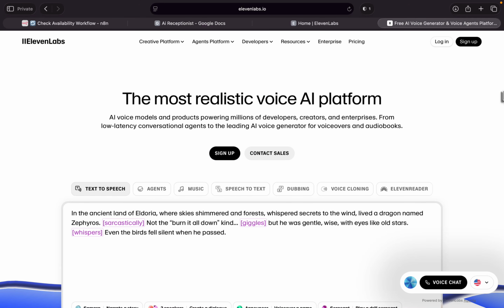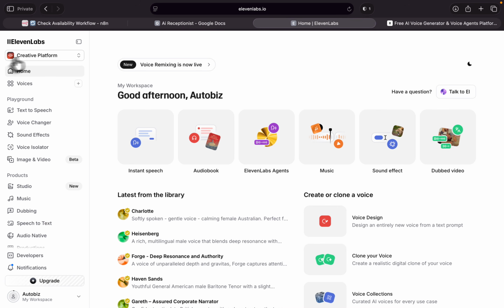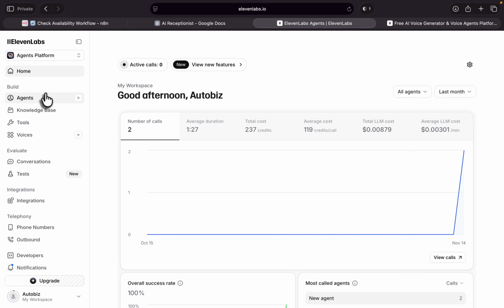In the first step, we have to create our voice AI agent. Personally, I'm using ElevenLabs because they give free credits. It's very professional and it's super easy to use. So just create an account. You can find the link in the video description. Make sure you're not on creative platform. Change this to agent platform.